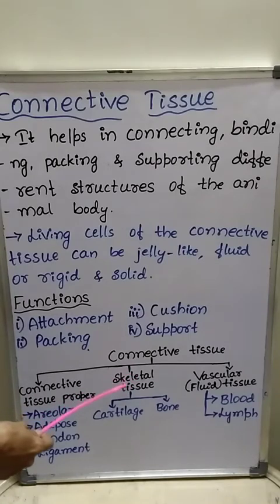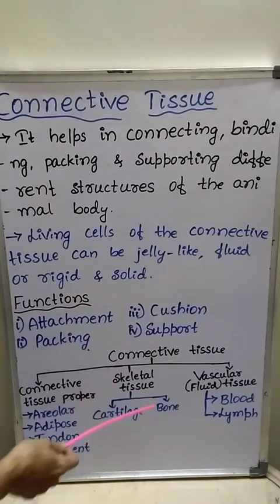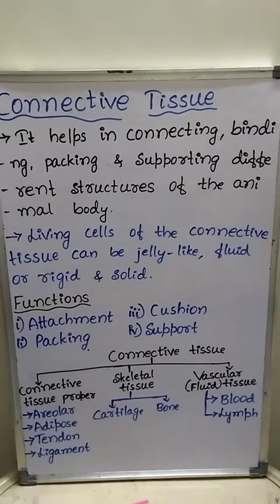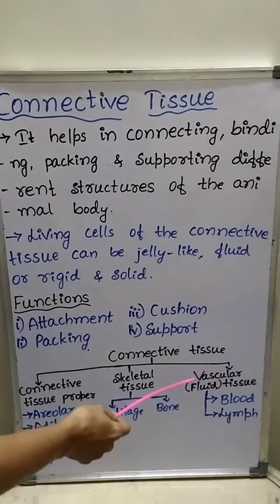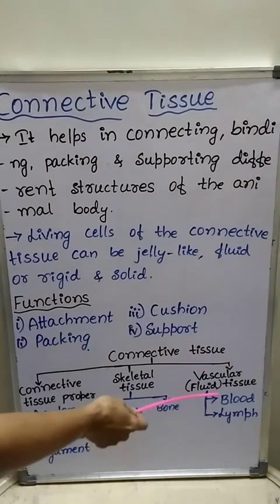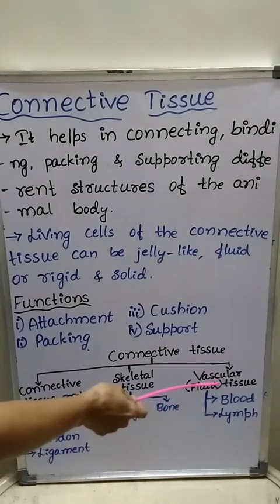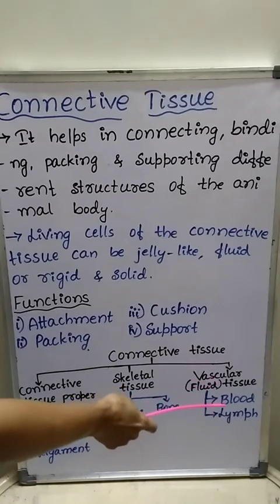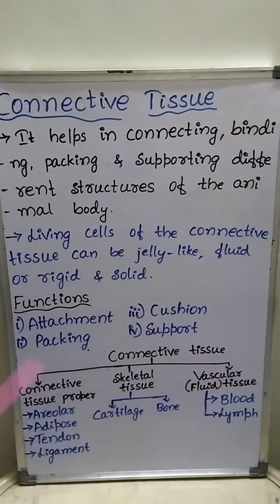Skeletal tissue is a type of connective tissue which includes bone and cartilage. Whereas the vascular or fluid connective tissue includes blood and lymph. These are the different types of connective tissues.